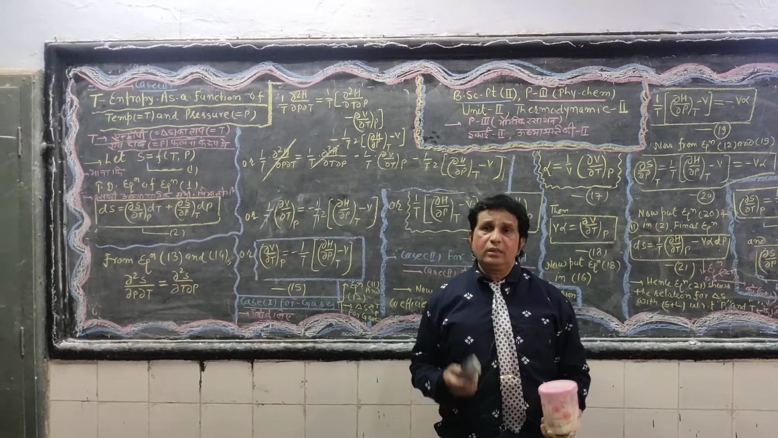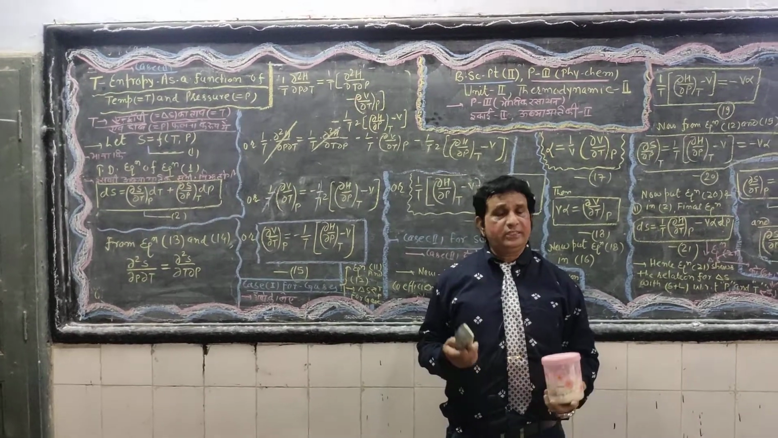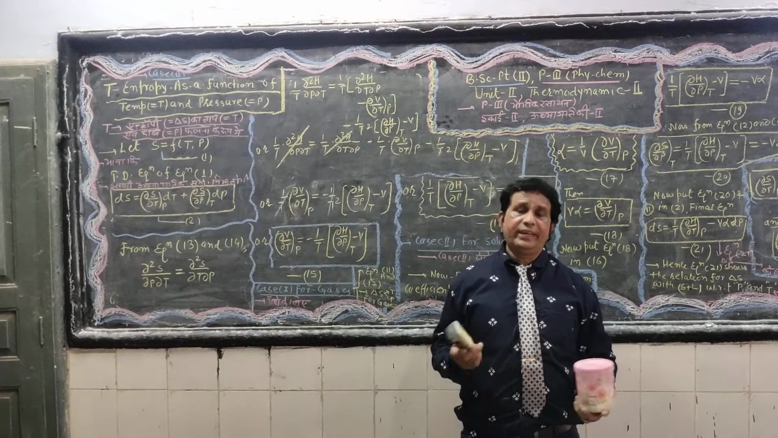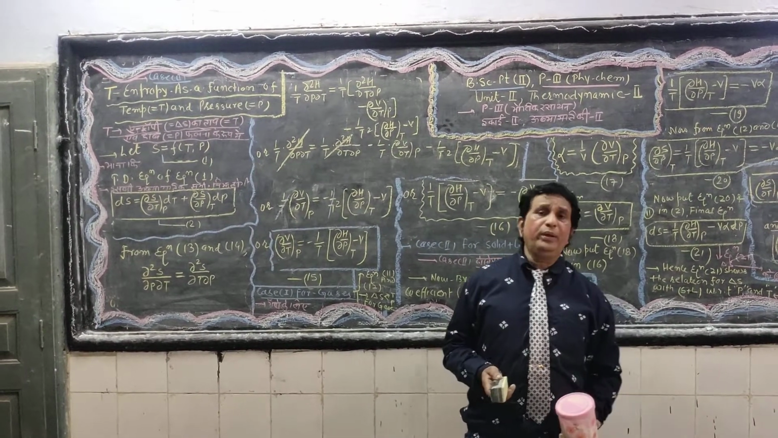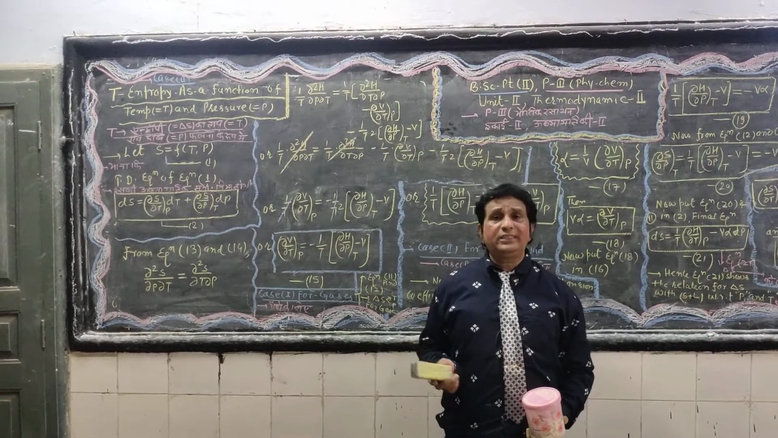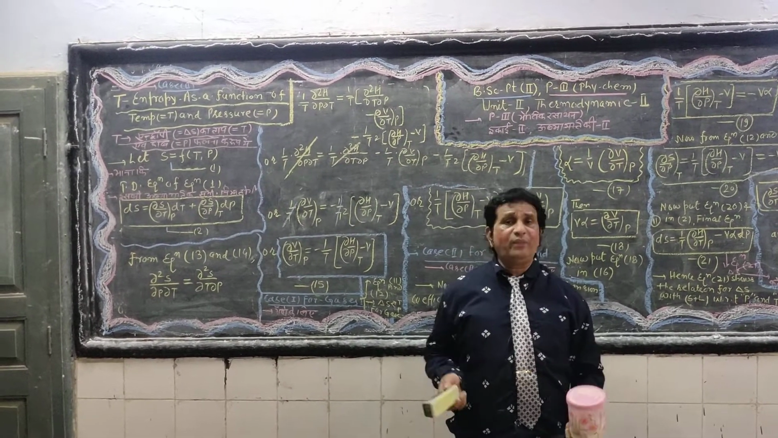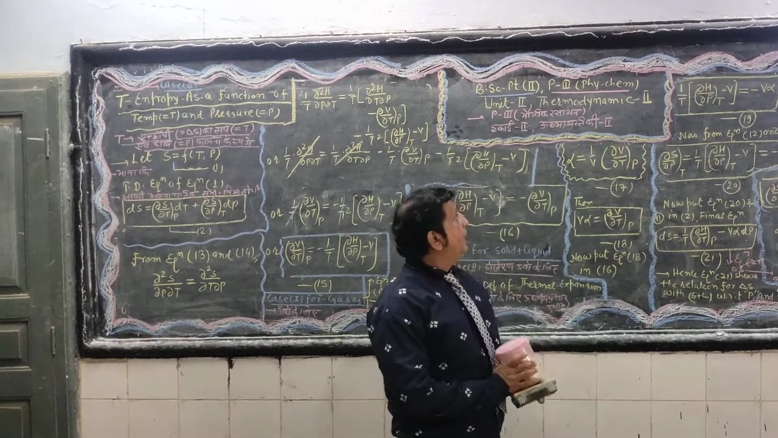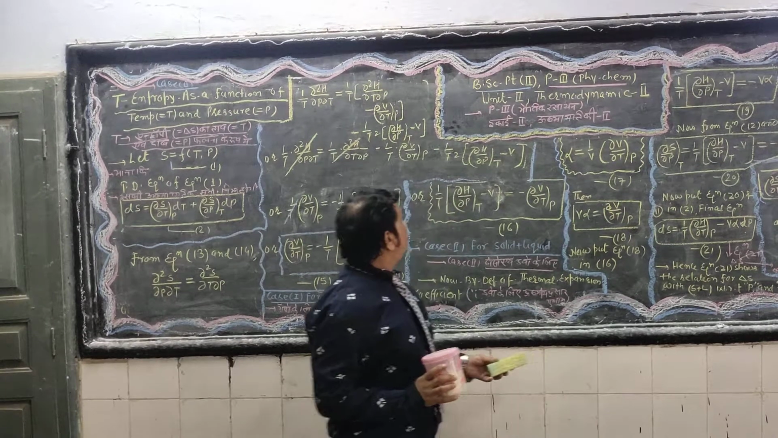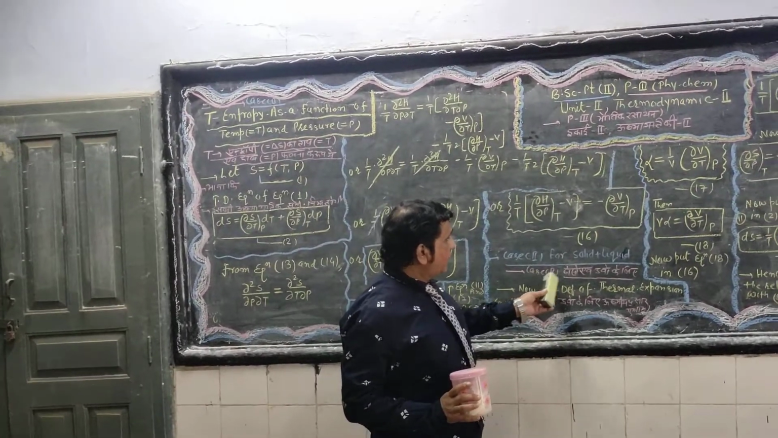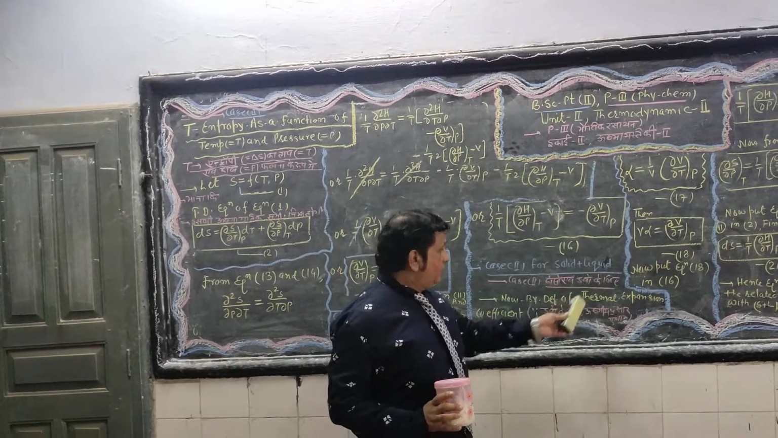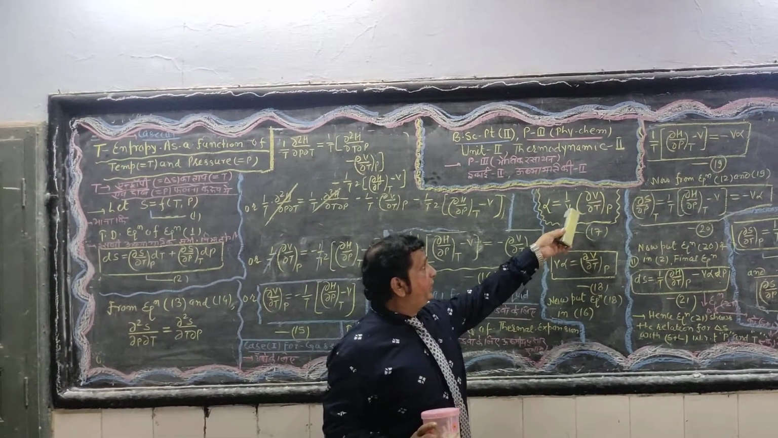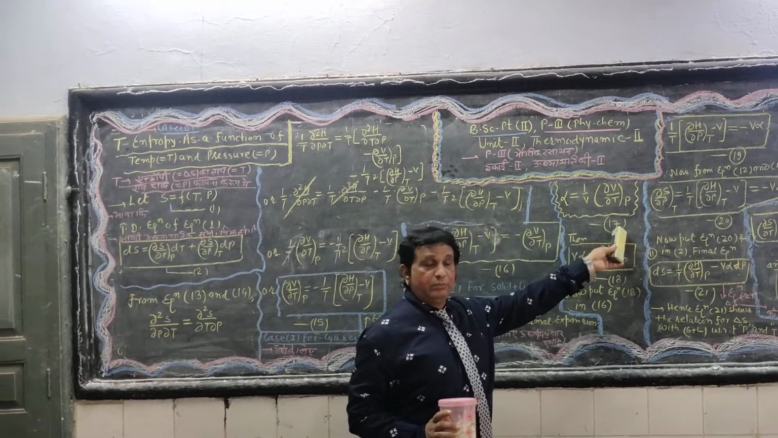Now let us derive the entropy as a function of temperature and pressure for liquids and solids also. For this, we have to go back to our BSc Part 1 to define the thermal expansion coefficient for liquids and solids. By the definition of thermal expansion coefficient, alpha is equal to 1 upon V, del V by del T at constant P. Say equation number 17.